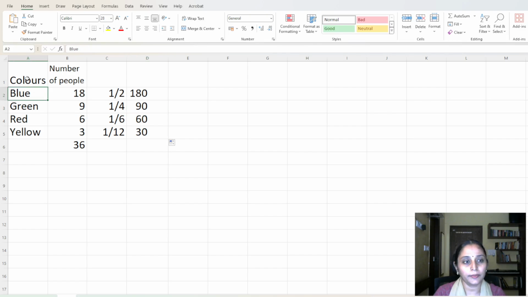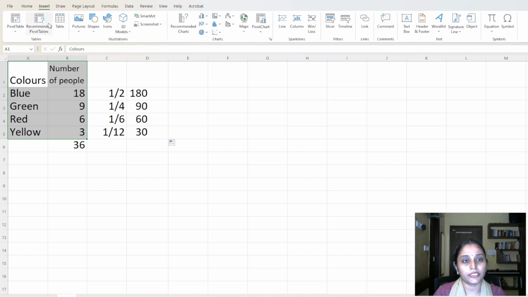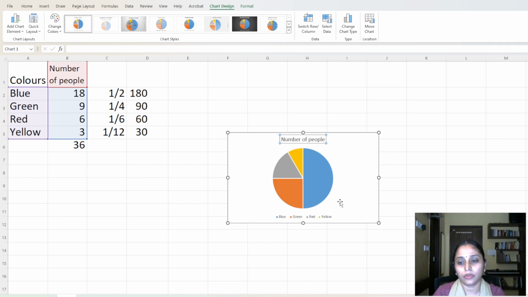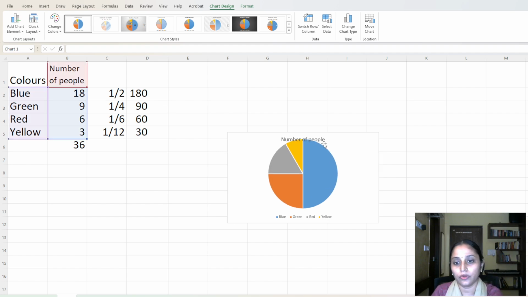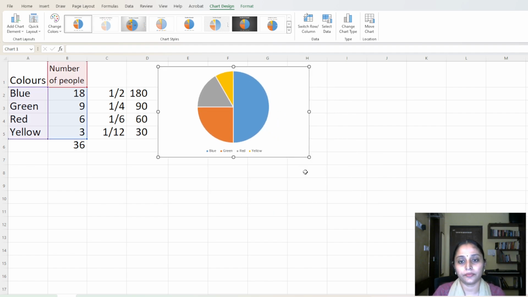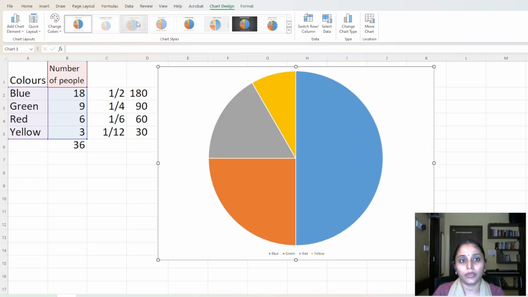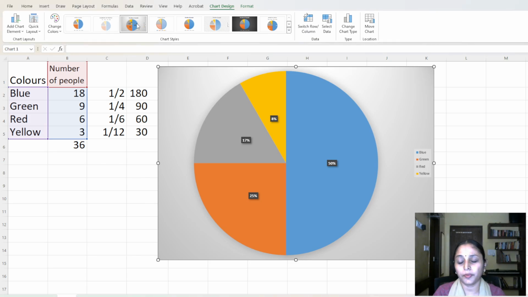So let's look at the pie chart here, right? So this is how the pie chart is going to look like. Okay, so as you can see, half the people are preferring blue color, right? And then I have 1/4 of them are preferring green, and then the gray is for red, which is 17%, and then 8% is for the color yellow. Okay, so this is the pie chart.